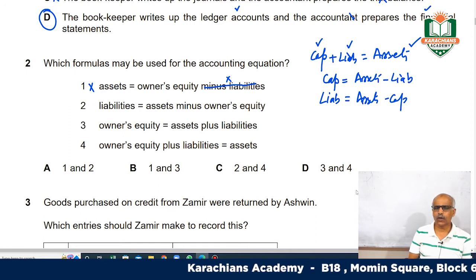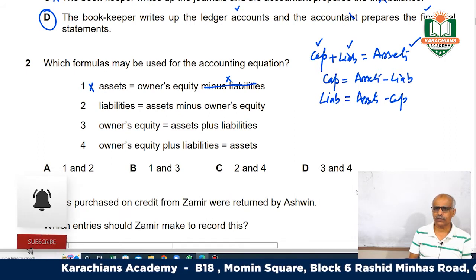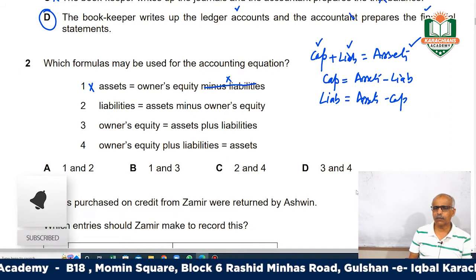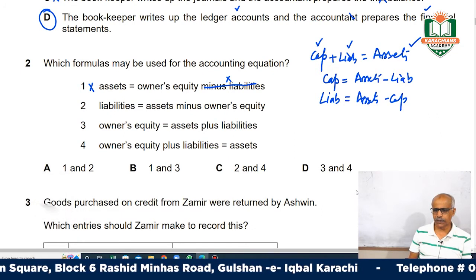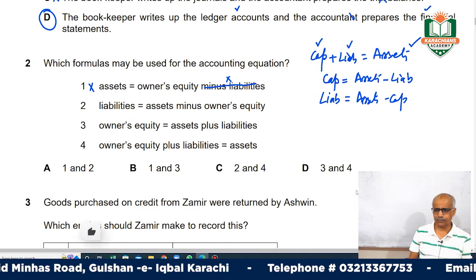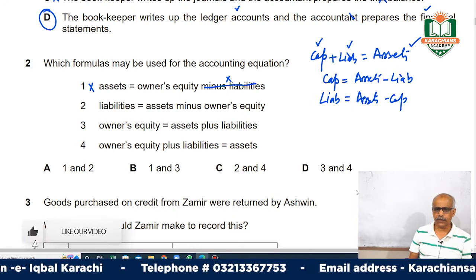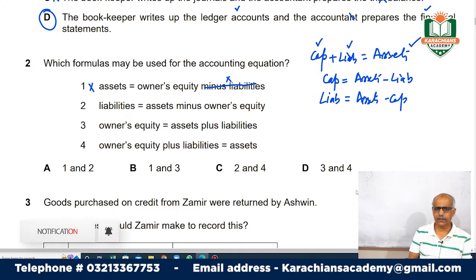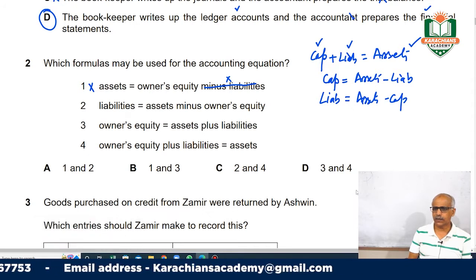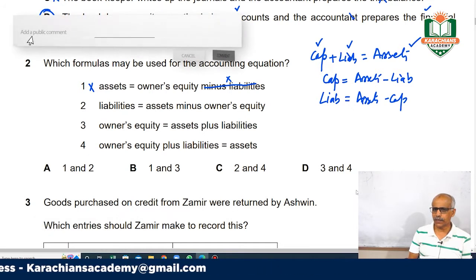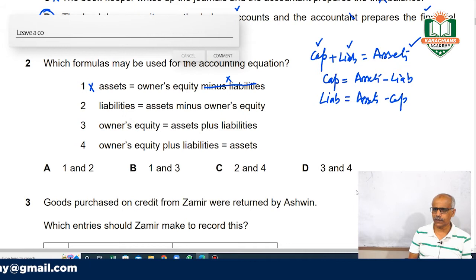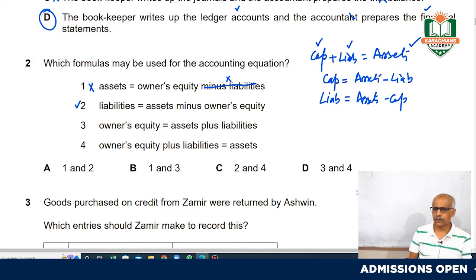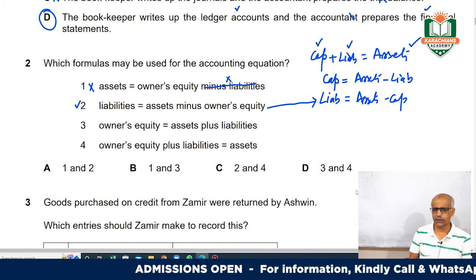Liabilities equal assets minus owner's equity. You see, when we keep the liability here, the capital or the owner's equity become negative. Asset minus capital equals liability. So liabilities equal assets minus owner's equity. As per this equation, this is correct, right? You can compare it, you can match it with this.